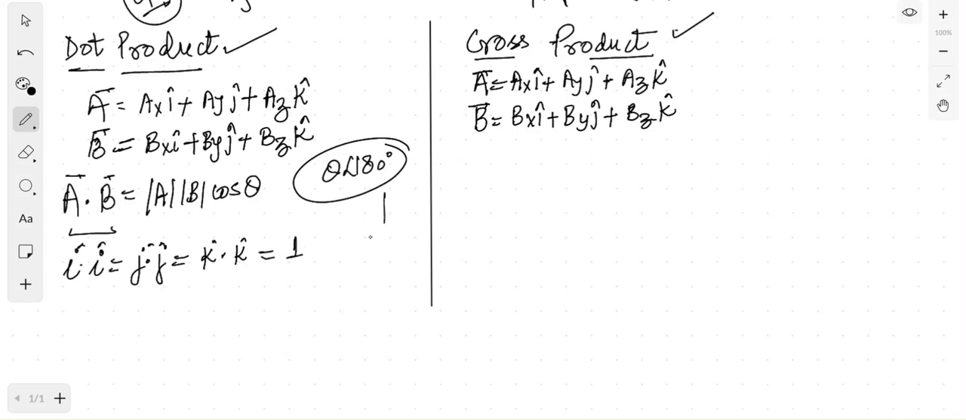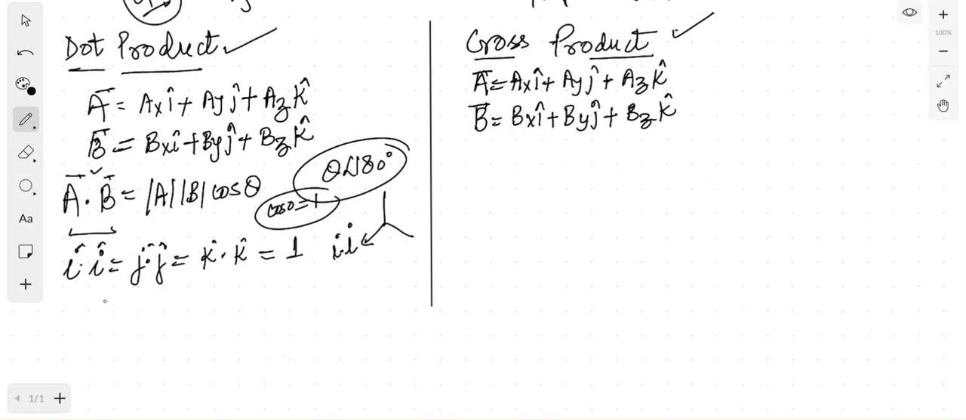Why? When you are talking about i dot i, it means you have taken a dot product of this with i only. So what is the angle? Theta will be 0, and what is cos 0? Cos 0 is equal to 1. It means this dot product exists and its value will be 1.